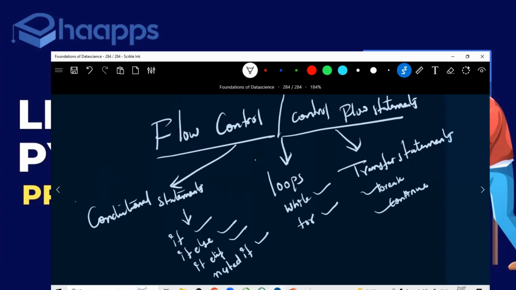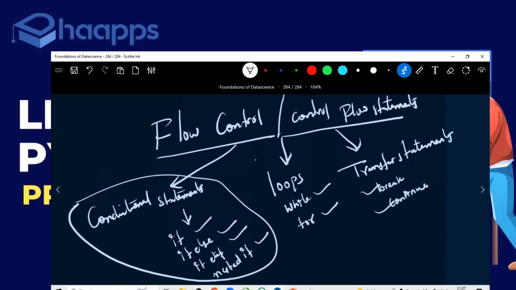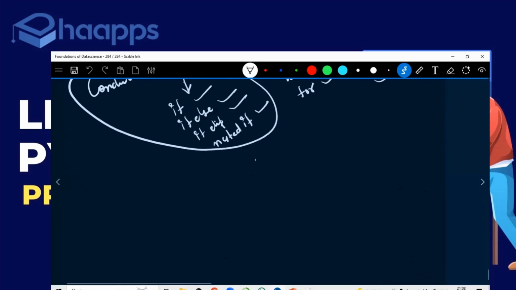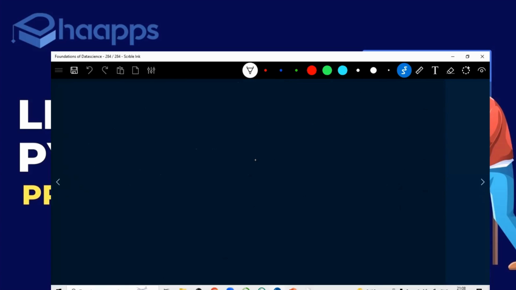So today we'll be discussing one by one. After that, I'll explain with a real-time example which will make you understand the complete concept very easily, and promise me, in your entire life you are not going to forget that concept. Okay, let's start with conditional statements. What is this conditional statement?